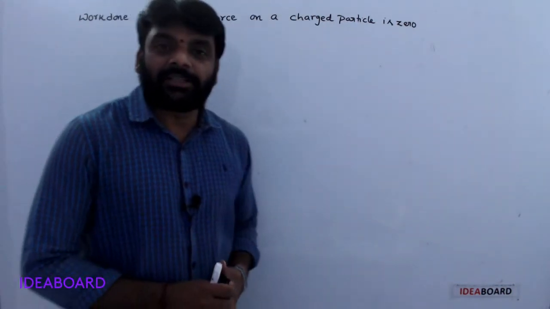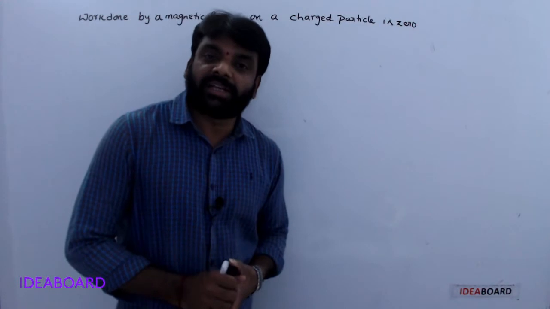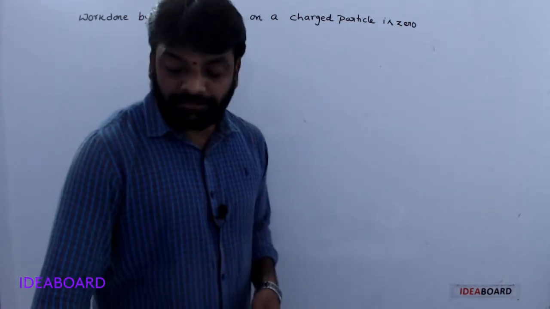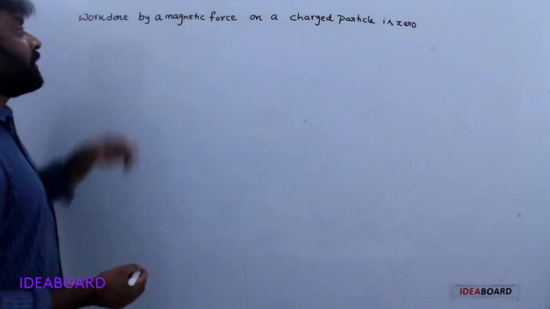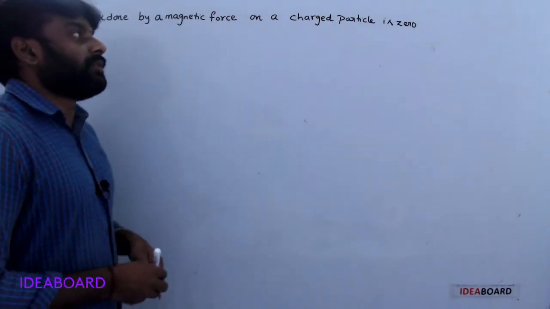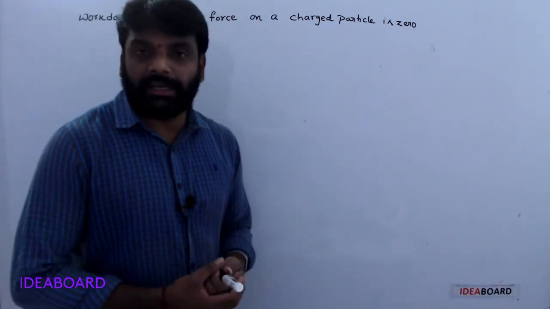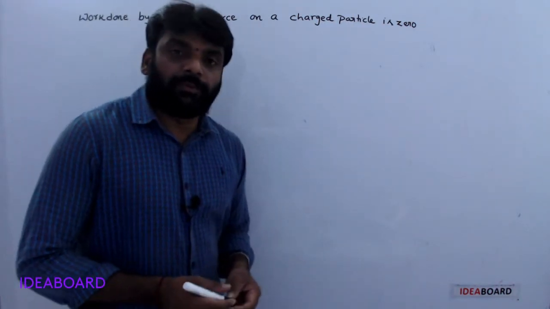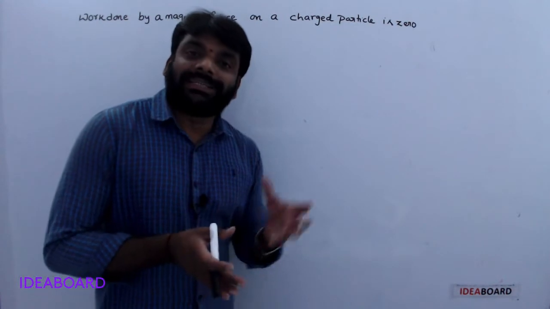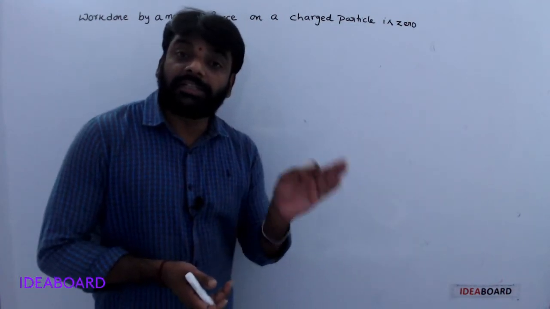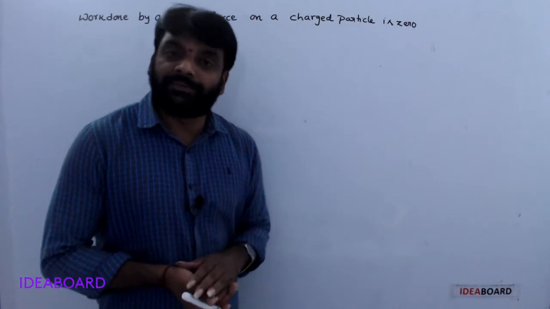Hi students, the present running topic is force on a moving charge in a magnetic field. Now see here, the work done by a magnetic force on a charged particle is zero. Why is it zero? You know, the force is always perpendicular to the motion of the charged particle in the magnetic field.